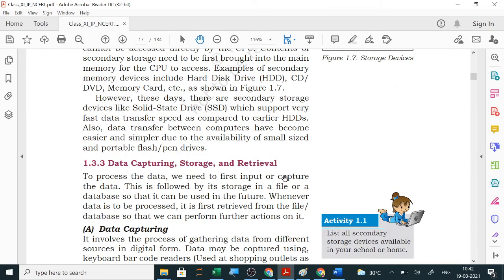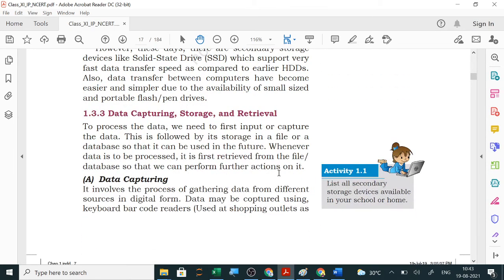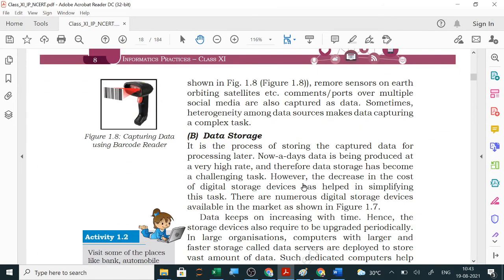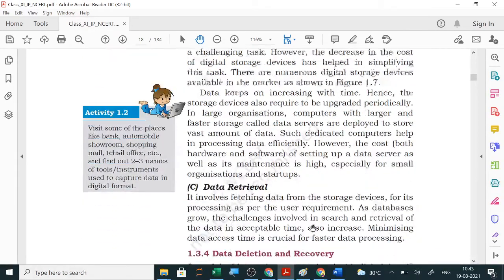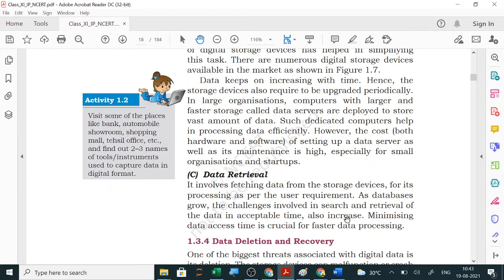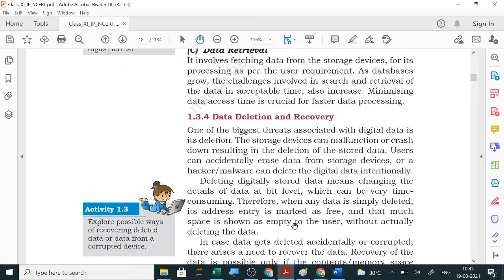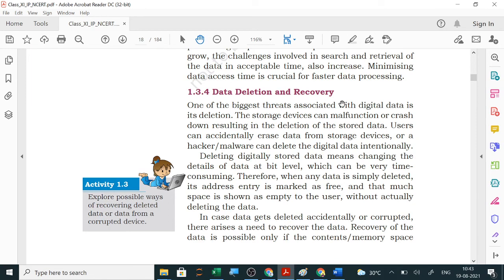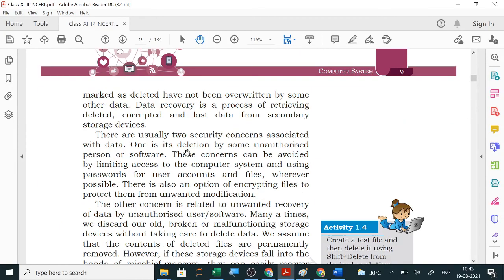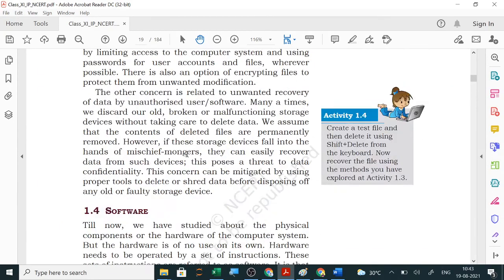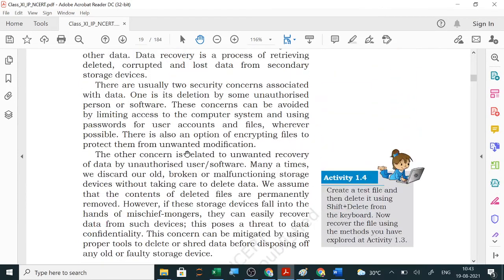Then data capturing, storage and retrieval. We capture the data from the input devices, store it in the memory unit, and from those memory storage devices we can retrieve the data. So go through this book. Now data deletion and recovery: when any data gets deleted, from the recycle bin you can recover it and restore your data for your use. Now software is different. So this is over computer memory.